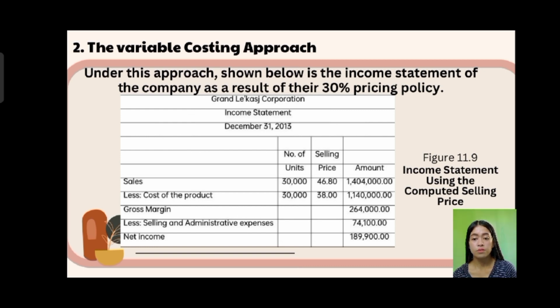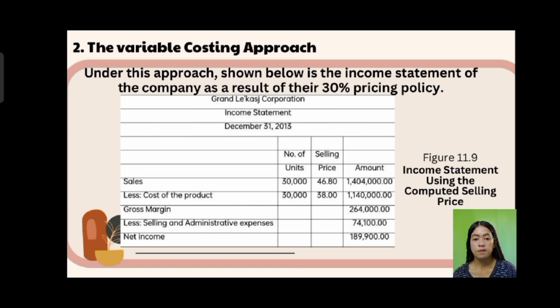To get the amount, multiply 30,000 by 46.80, which totals 1,404,000 pesos. Less the cost of the product: 30,000 units at 38 pesos each. Multiplying 30,000 times 38.